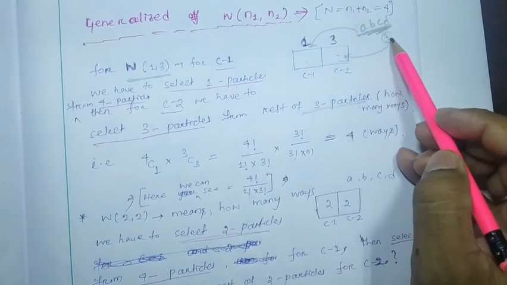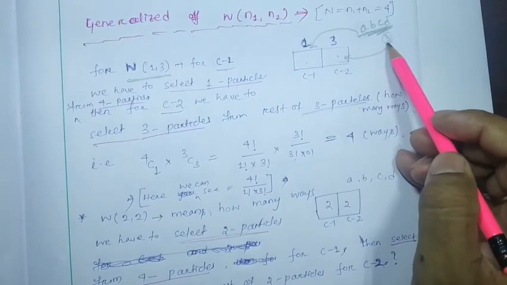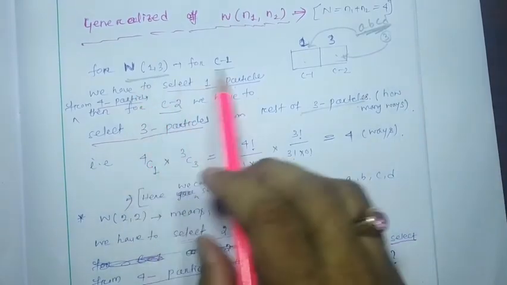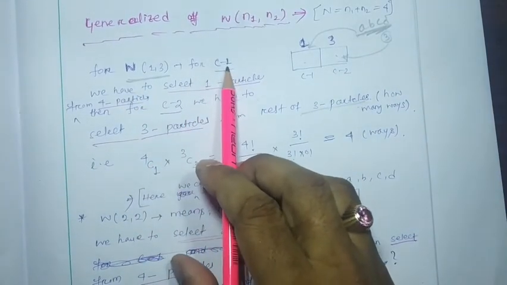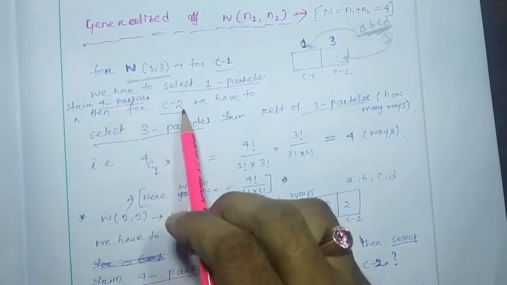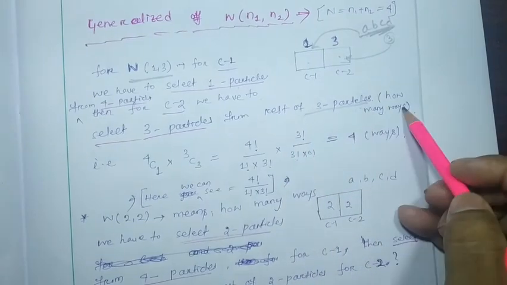Then the rest of the 3 are going to be selected for the second compartment. Okay, so the same thing has been written for C1. We have to select one particle from 4 particles. Then for C2 we have to select 3 particles from the rest of the 3 particles. How many ways?